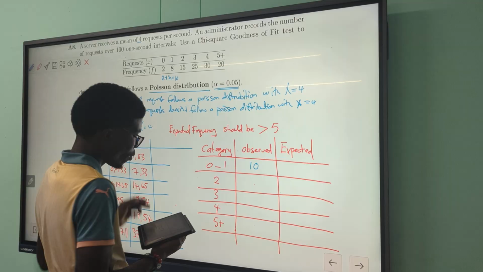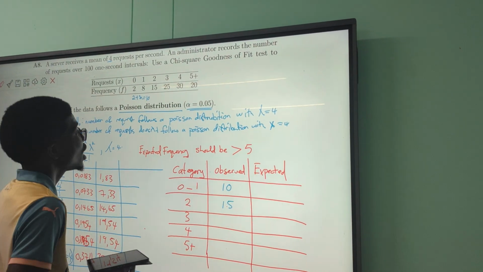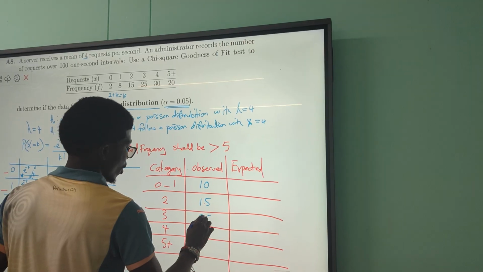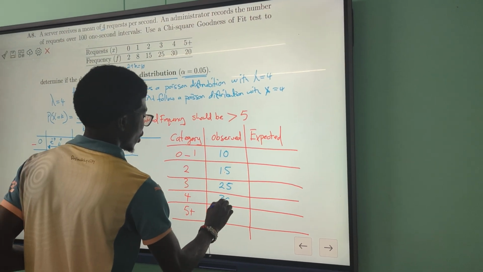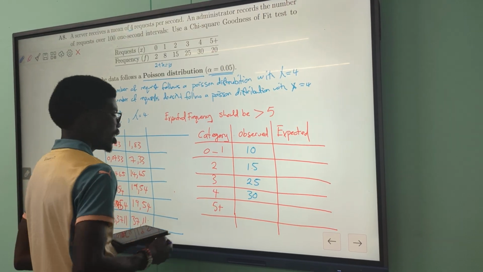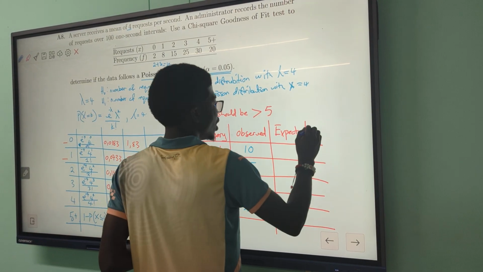Saka observed pane 10. Handitika pa 2 observed pane 15. Pa 3 observed ine 25. Pa 4 observed ine 30. Pa 5 plus observed ine 20. Handitika expected, expected E.